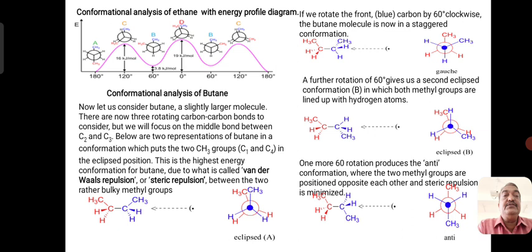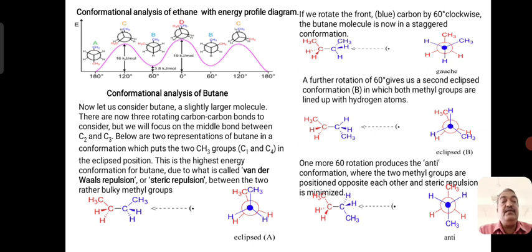Similarly, when you do conformational analysis for the butane molecule, the structure of butane you already know: CH3-CH2-CH2-CH3. Okay, so butane consists of 4 carbon atoms. This molecule again can have carbon atom number 2 and carbon atom number 3 with a carbon-carbon single bond, and each carbon contains CH3, H and H.